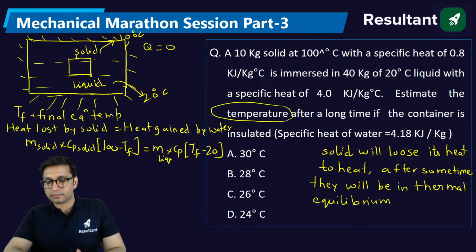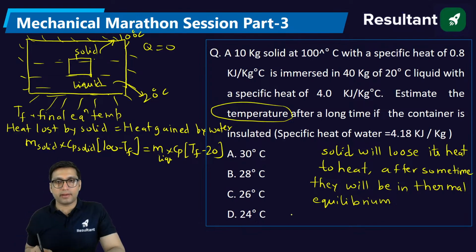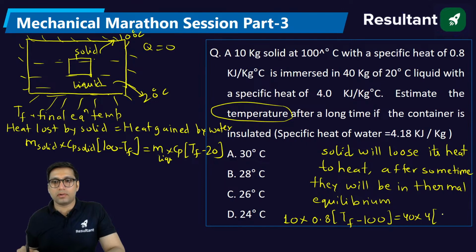Are you all getting this? So I'm just putting it here. This is mass of the solid is 10 into specific heat is 0.8, final temperature minus 100 is equal to mass, this is 40, specific heat is 4, final temperature minus 20.